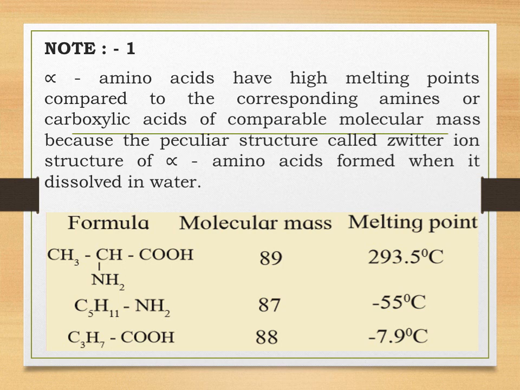That is because these alpha amino acids exist as Zwitter ions. There is strong intermolecular dipolar attraction, because of which these alpha amino acids have a high melting point.